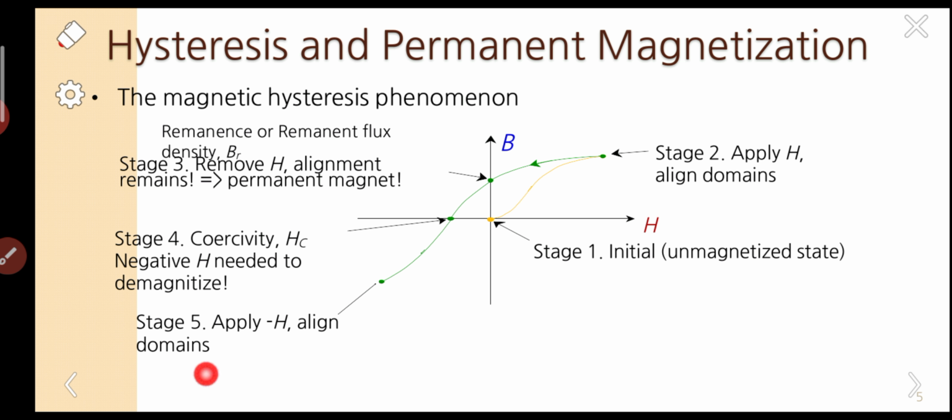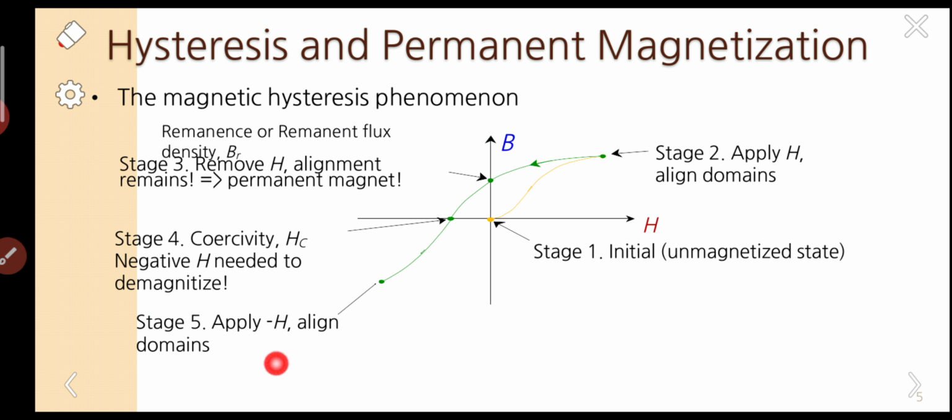Aligned domains means the domains are completely aligned in the field direction. So this is saturated in the opposite direction. Here also there is apply H, aligned domains, so this is saturated in the positive direction. Minus H means opposite. This is in one direction, this is the opposite direction.